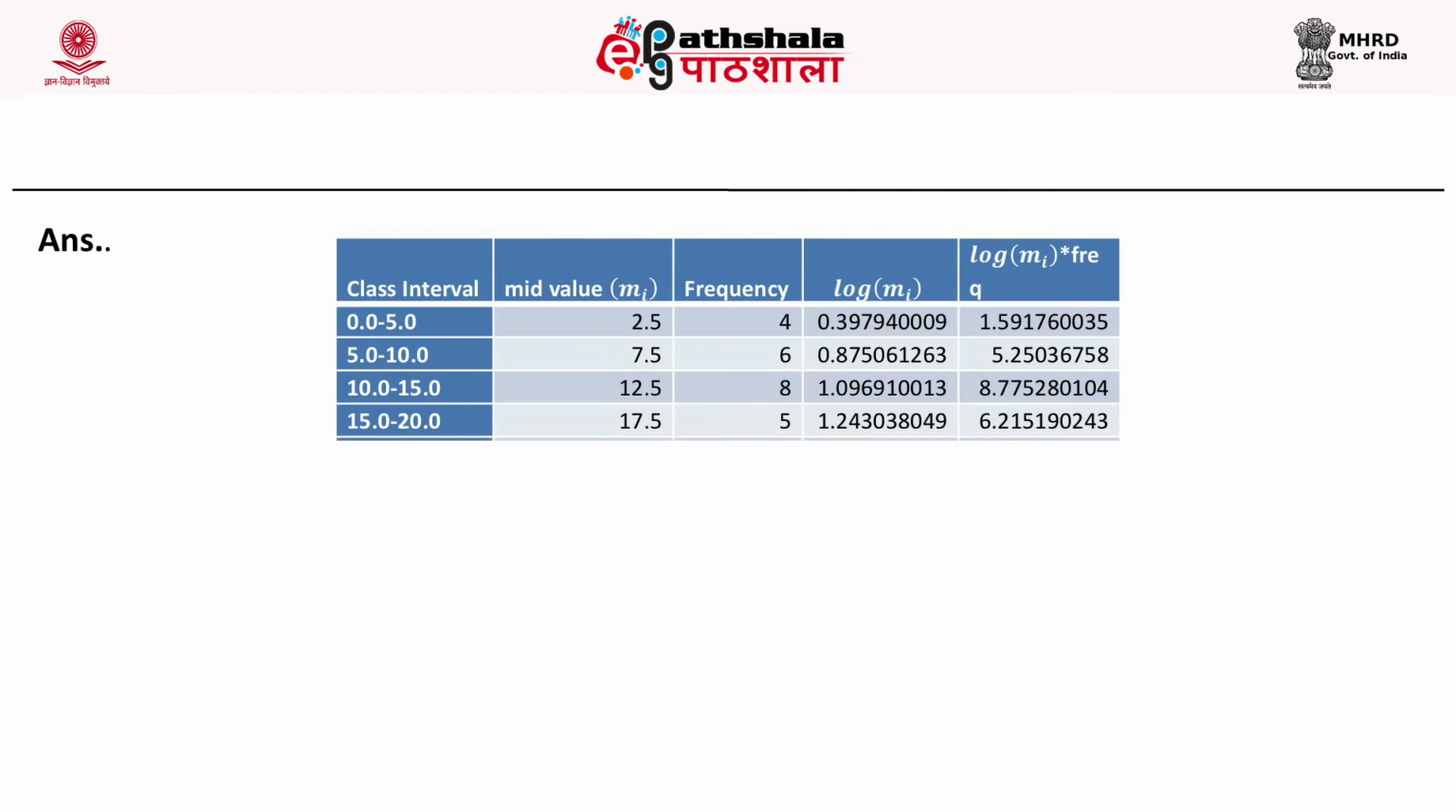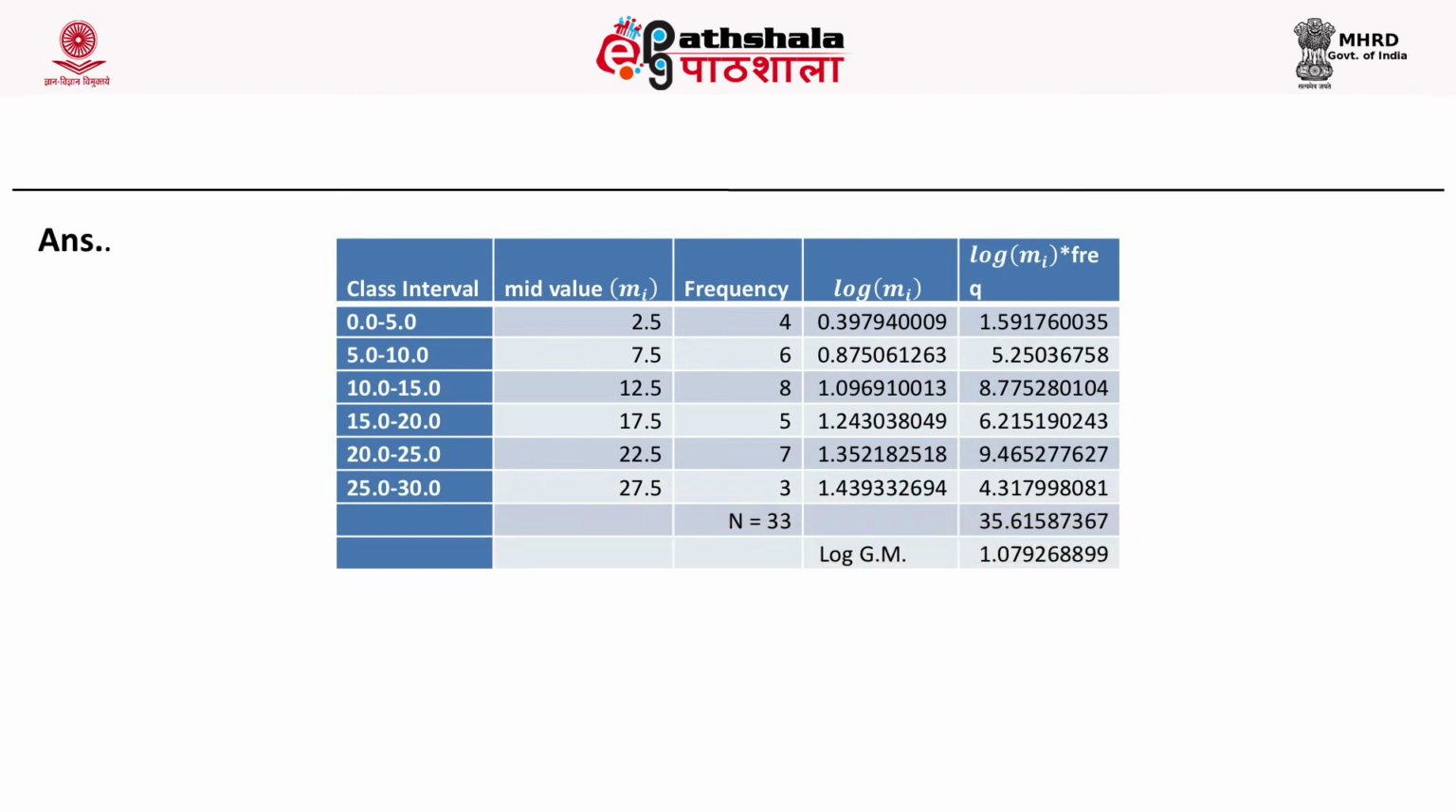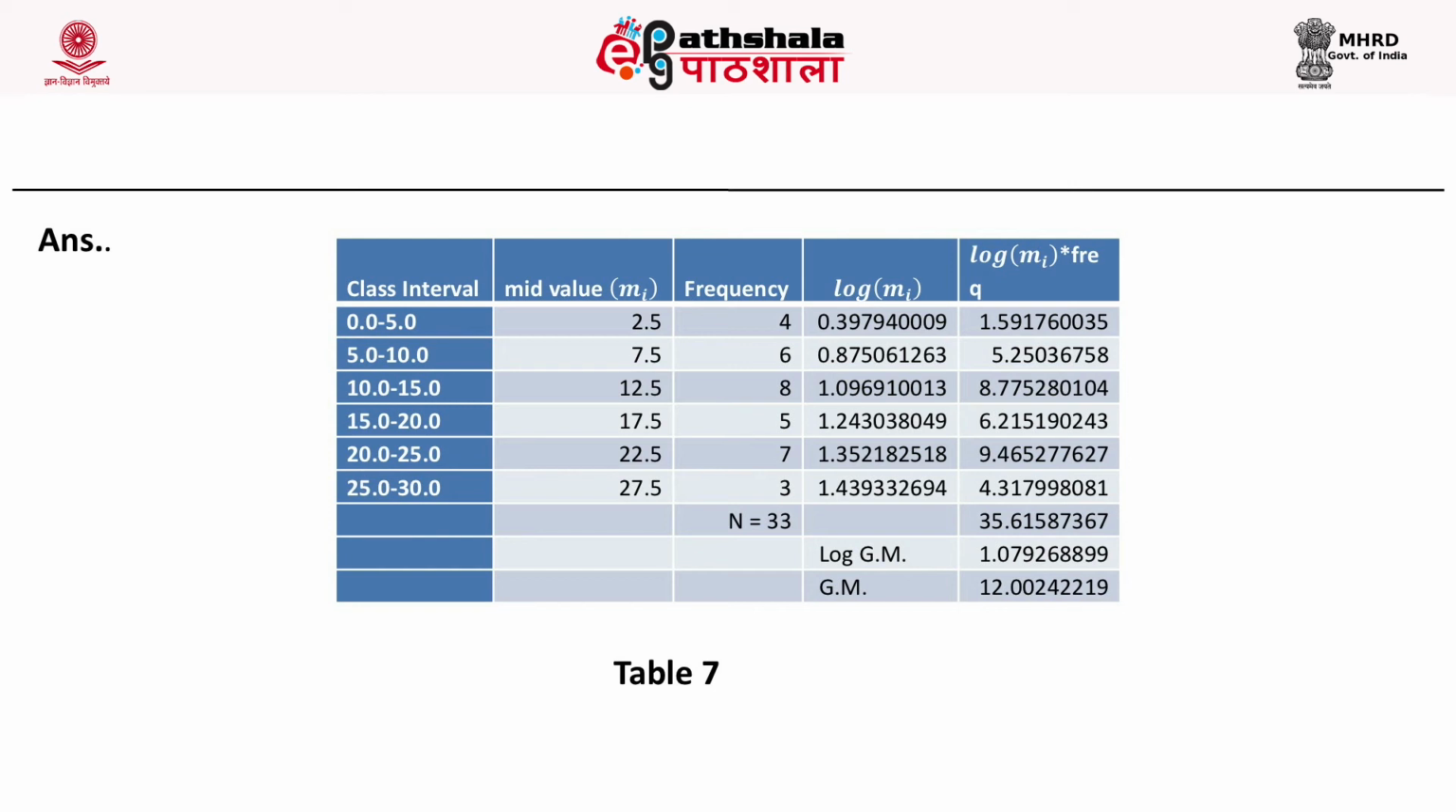After taking the log of mi, that is taking the log of the second column, we get the fourth column, and multiplying log of mi with the corresponding frequency value, we get the fifth column. So the total is coming out to be 35.6158, and the log of the geometric mean is 1.079268. So by taking the anti-log with base 10, you will get the value of the geometric mean as 12.00.